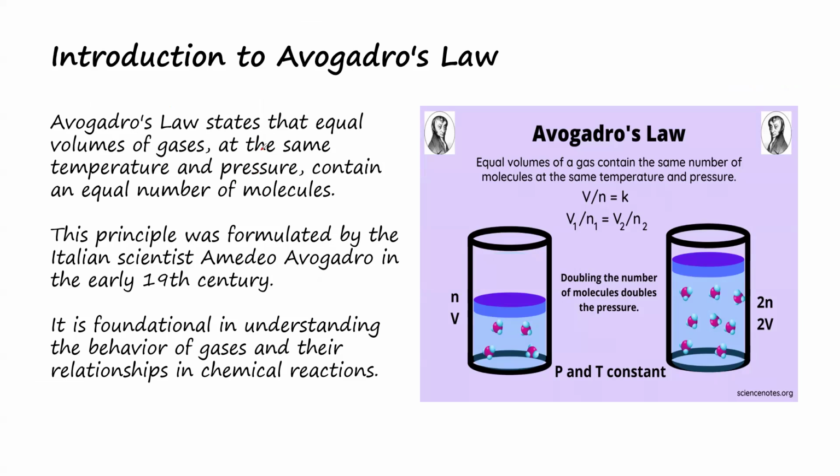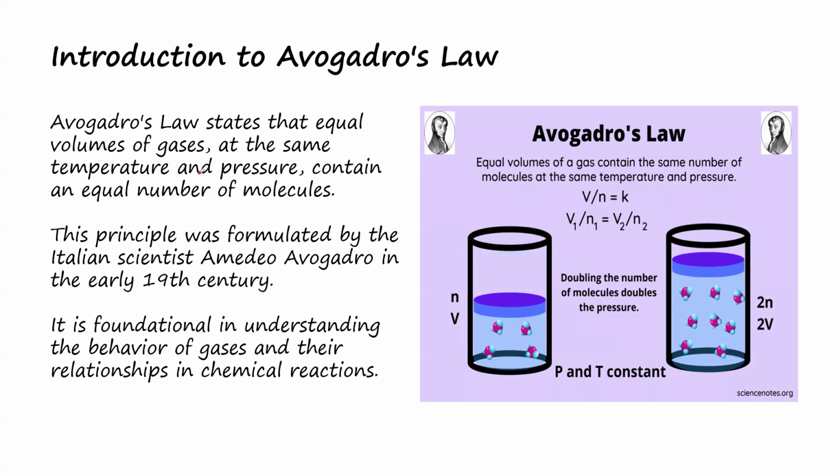the equal volumes of gases, when the temperature and pressure remain constant, contain an equal number of molecules, meaning that here the law is trying to show the relationship between the volume of gases as well as their number of molecules when the temperature and pressure remain constant. So from this we can clearly see that the law is trying to show that the volume and the number of molecules are directly related.